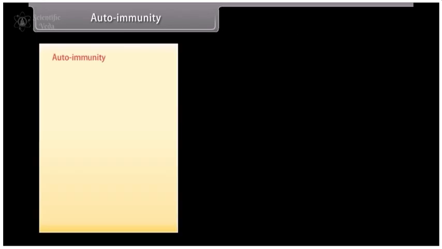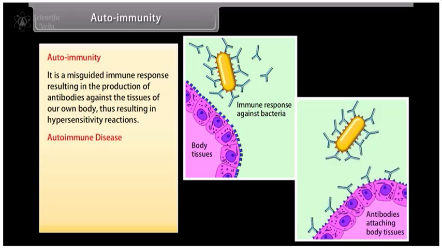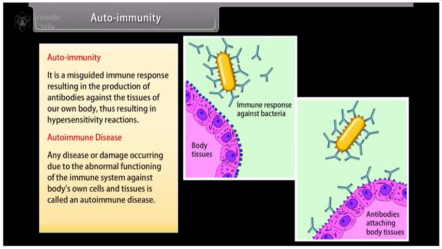Autoimmunity. It is a misguided immune response resulting in the production of antibodies against the tissues of our own body, thus resulting in hypersensitivity reactions. Autoimmune disease. Any disease or damage occurring due to the abnormal functioning of the immune system against the body's own cells and tissues is called an autoimmune disease. For example, rheumatoid arthritis.